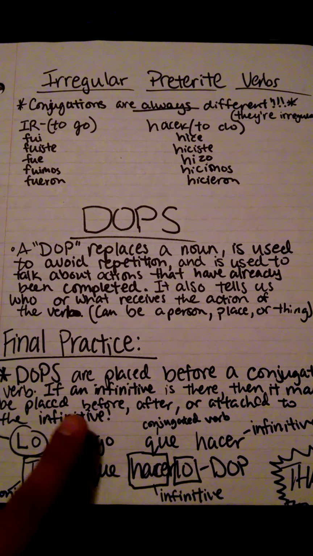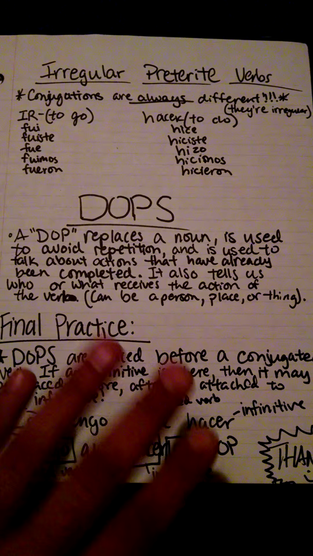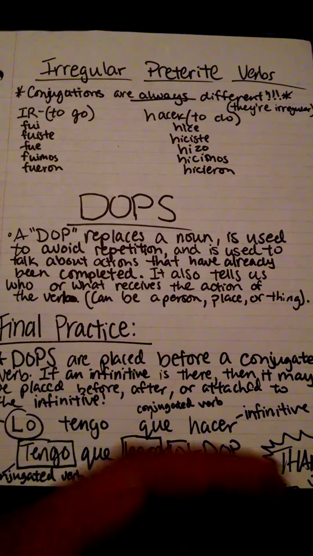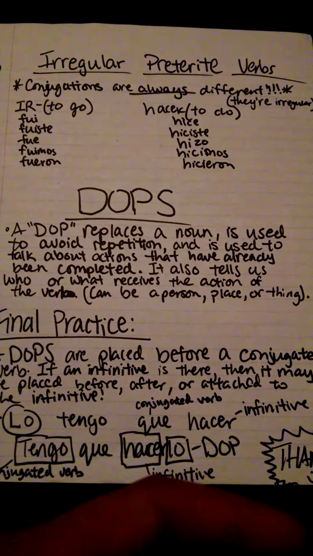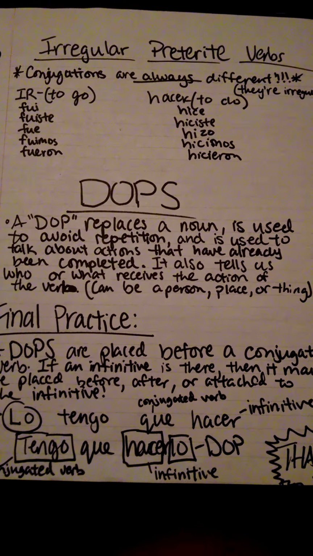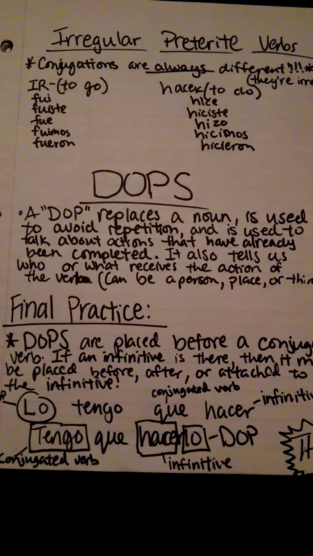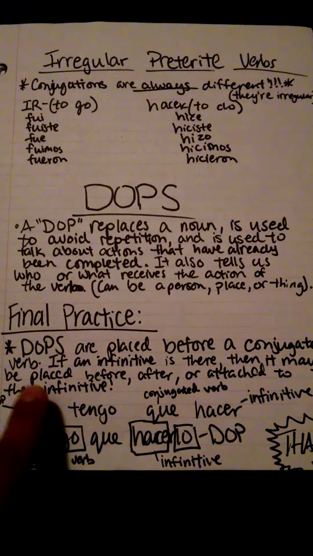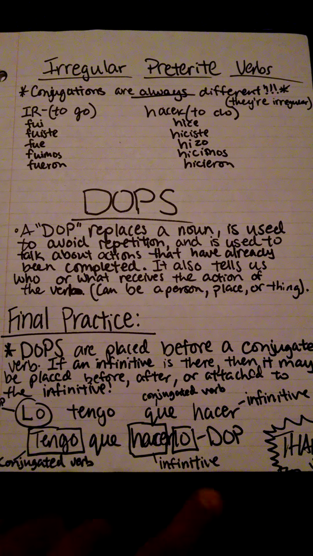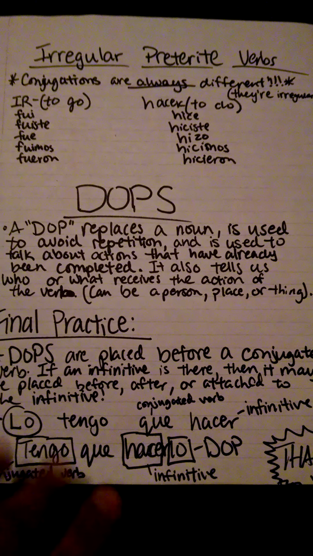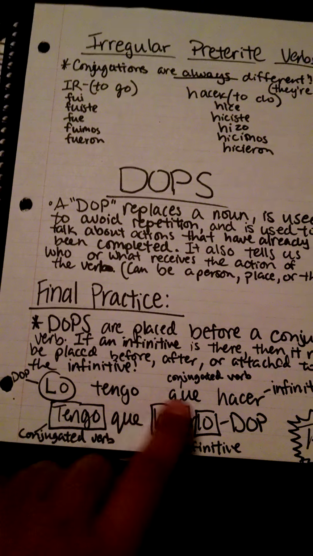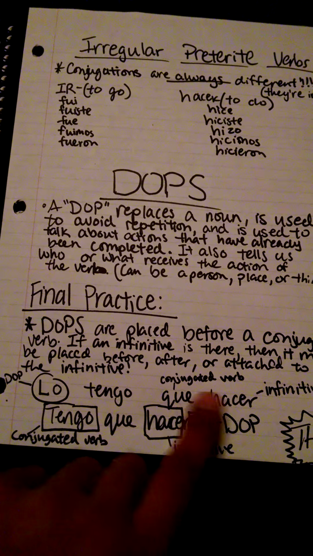And our final little note here is that DOPs can also be placed before a conjugated verb or after. If an infinitive is there, then it may be placed before or after. Or it can also be attached to the infinitive. An example here that I have is the sentence lo tengo que hacer. And the DOP at the beginning of the sentence is lo.